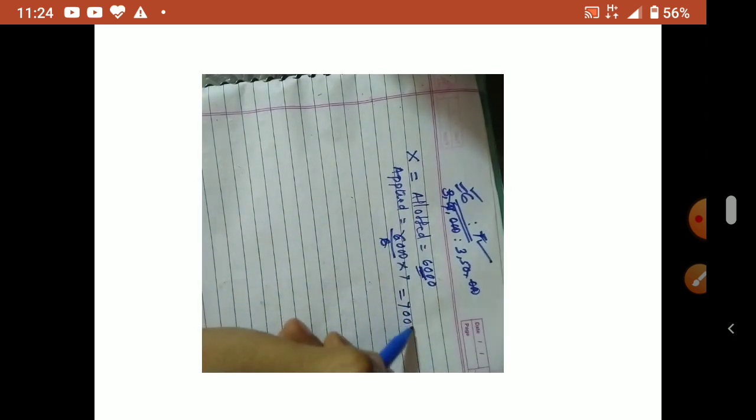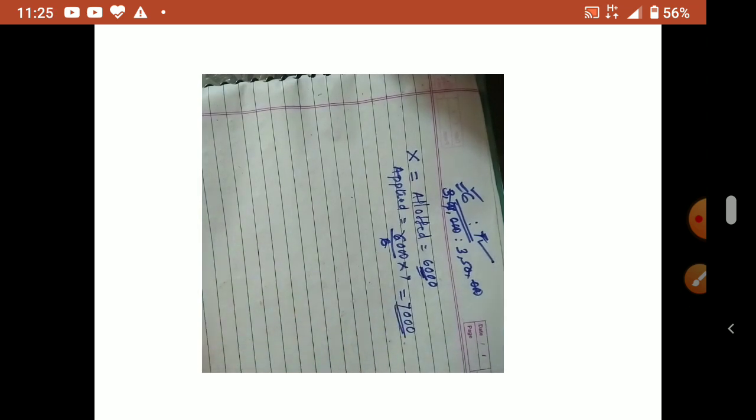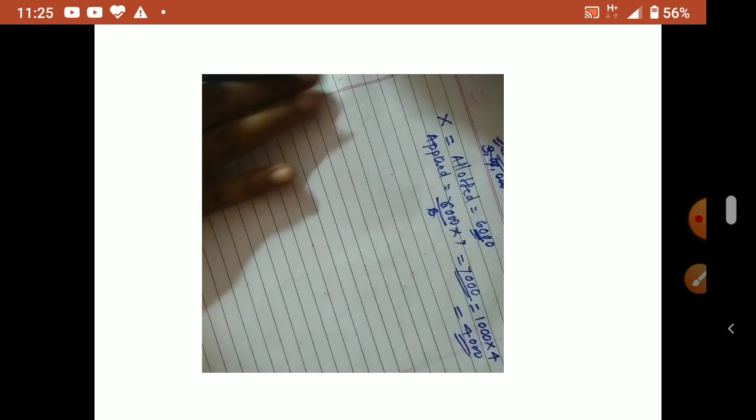7,000. Correct, no? So this is the share applied by X, but the company gave him only 6,000. So what is the excess number of shares? Here 1,000 is the excess shares. So 1,000 into application money 4. So 4,000 rupees he sent in excess.